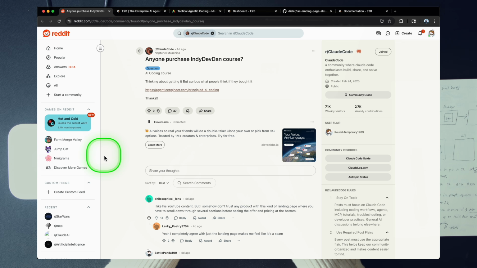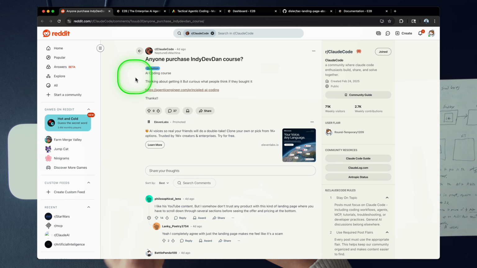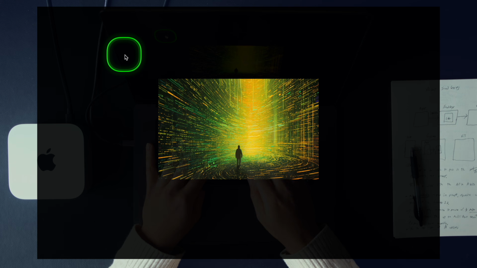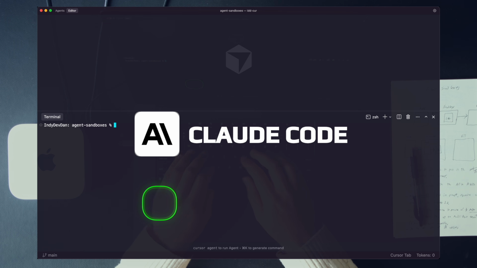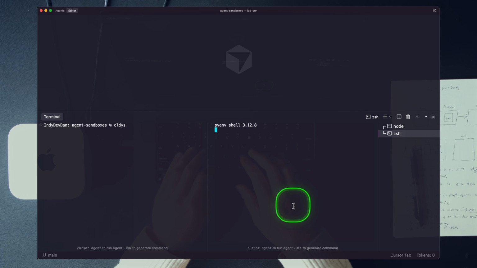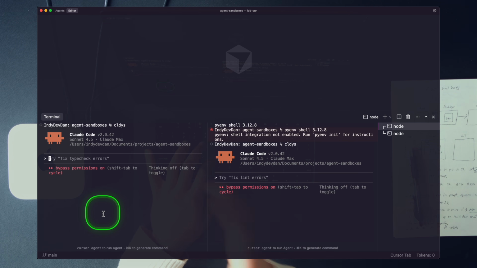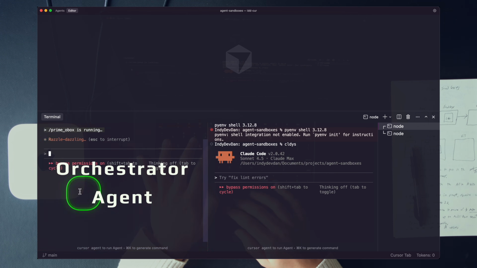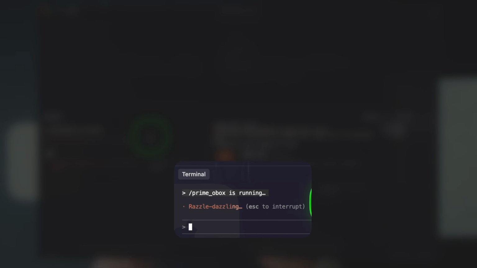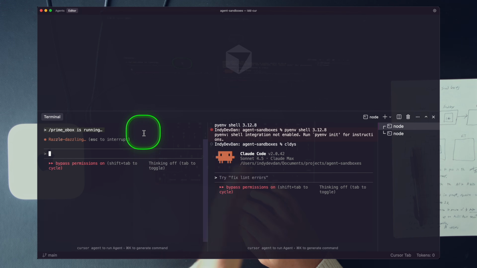Let's first create actionables from the Reddit post. We need to turn this Reddit post into concrete prompts so our agents can resolve any issues. So the first thing we're going to do is boot up Cursor, and we're going to boot up two different Claude Code agents. I want Claude Sonnet there in YOLO mode and another Claude Sonnet. Our agent on the left is going to be our orchestrator agent, and we're going to run prime O-box. So this is going to prime our agent to be the orchestrator to kick off our agent sandboxes.